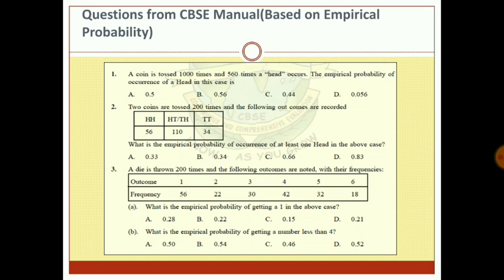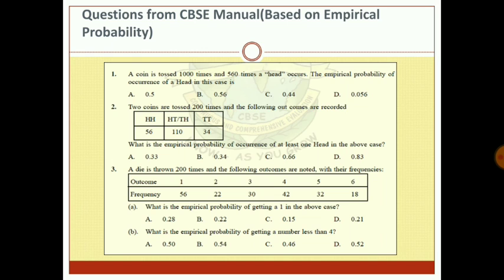Similarly, let us take up question 2. Two coins are tossed 200 times and the following outcomes are recorded. You get head in both the cases 56 times. You get one head, one tail, or one tail, one head 110 times, and both the tails 34 times. What is the empirical probability of occurrence of at least one head in above case?